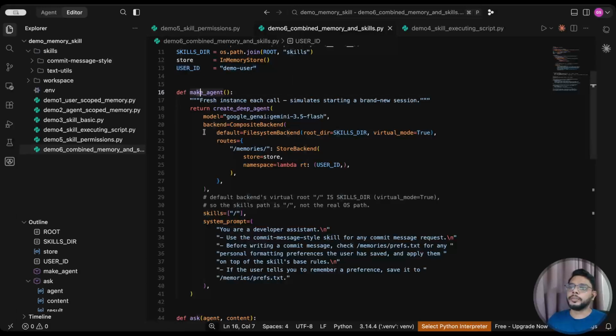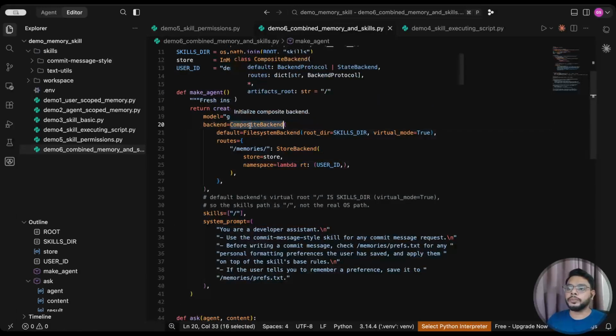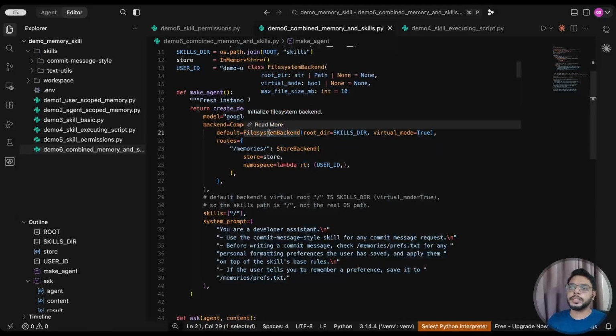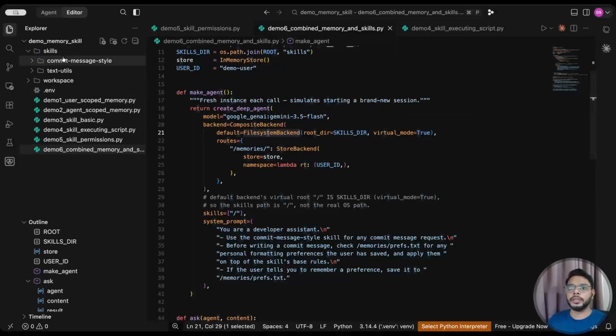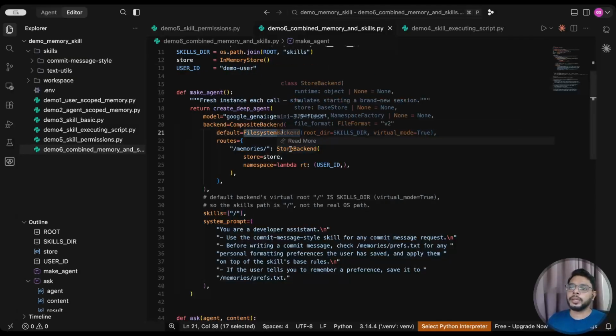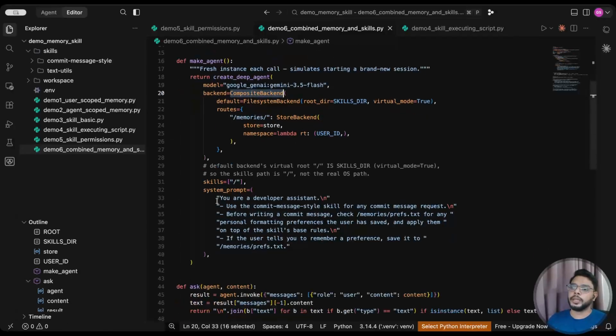Now, how am I creating the agent here? So I have created a composite backend here. Why have I created a composite backend? One is for skills and one is for memory. So skills are going to be loaded from our file system. That's why we have the file system backend. And for memory, I'm again using an in-memory store. And the default one is the file system backend. Unless we have this memory route, it will not be triggered. So I have created two routes, and that's why we have the composite backend.